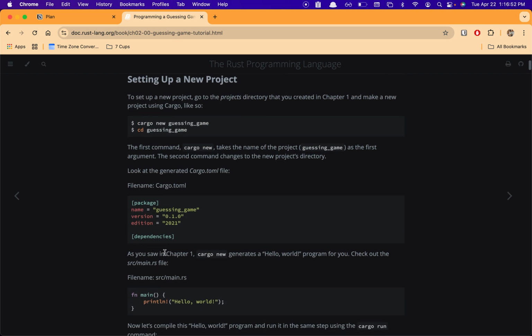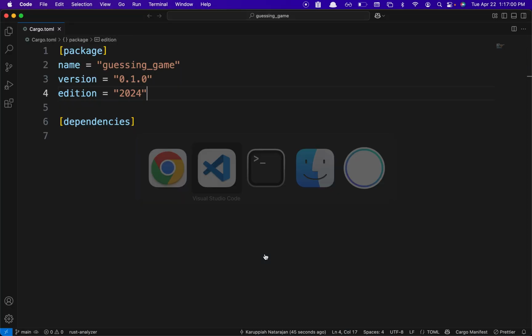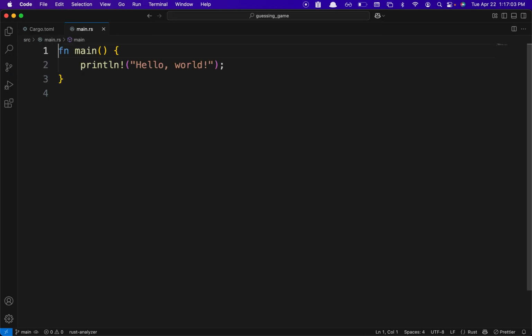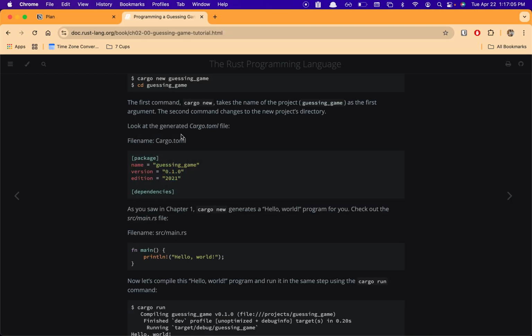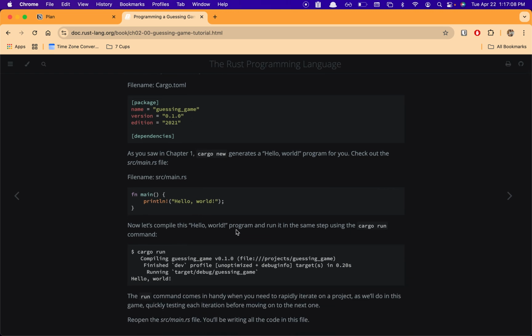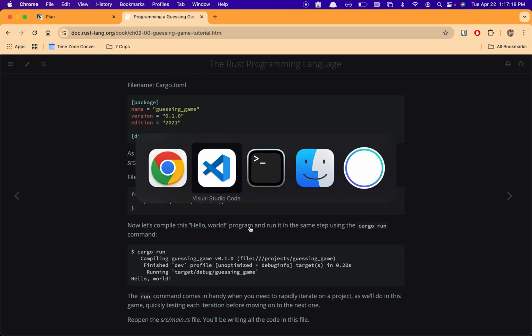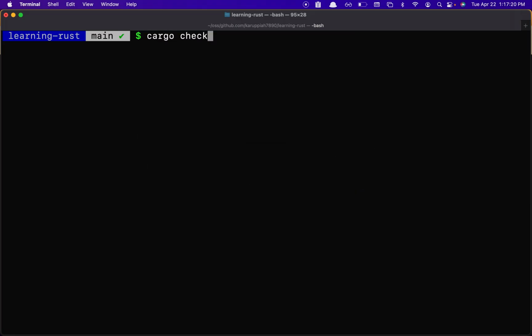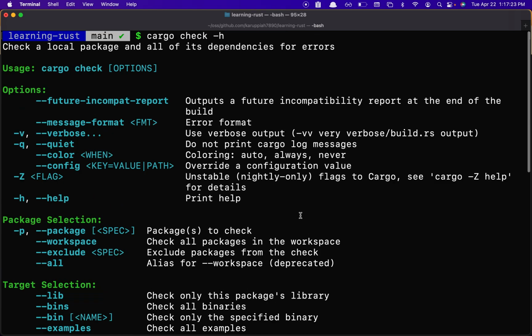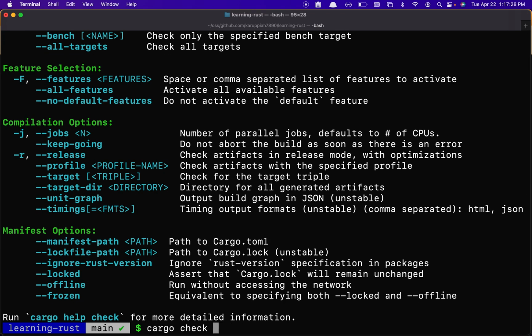So as you saw in chapter one, cargo new generates a hello world program for you. Check out the source main.rs, okay. And we have the hello world program here. So now let's compile this hello world program and run it in the same step using cargo run. So we are building it and then running it in the same step. I am just simply going to try out cargo check once. Cargo check: check a local package and all of its dependencies for errors. Okay, so I'll just check.